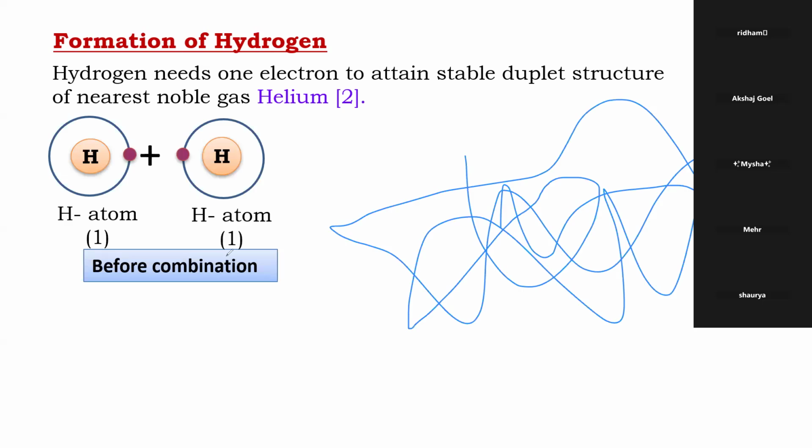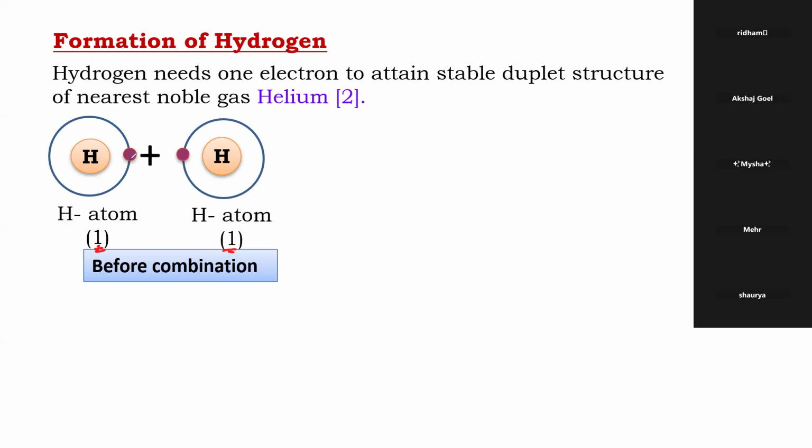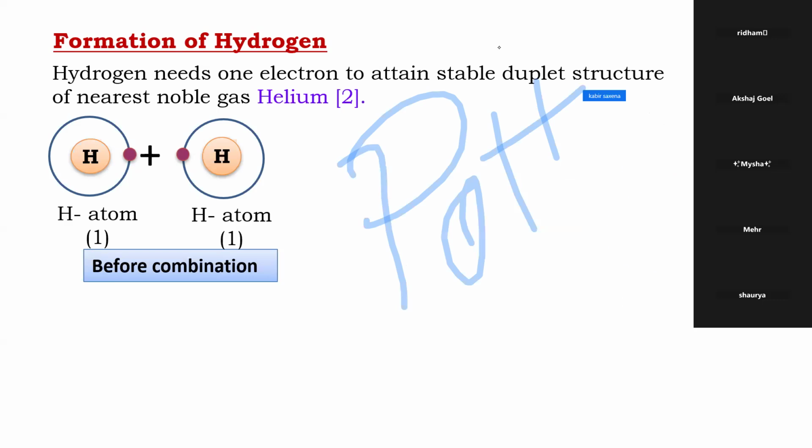This is also 1. Both are non-metal. What will they do? This fellow will need 1, this fellow also needs 1. So they will come close to each other and they will share.